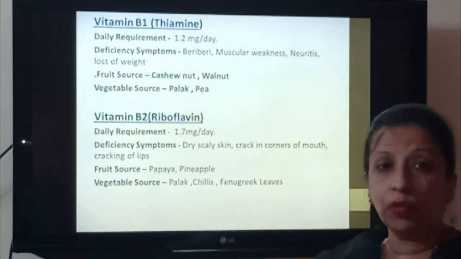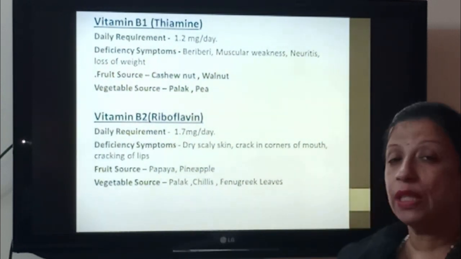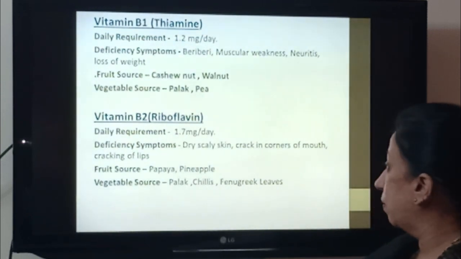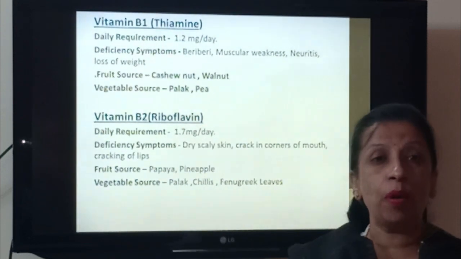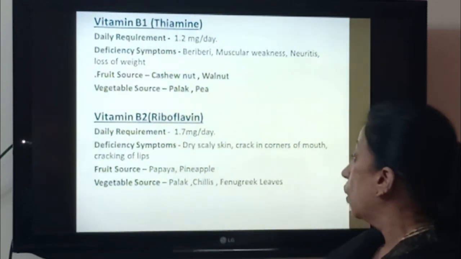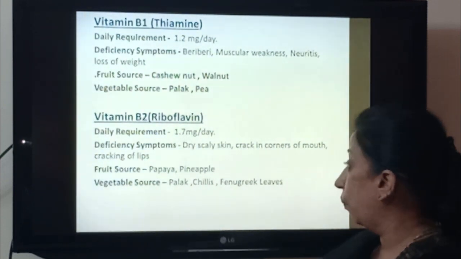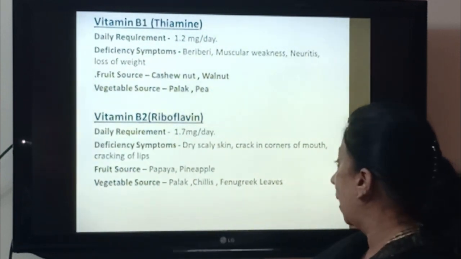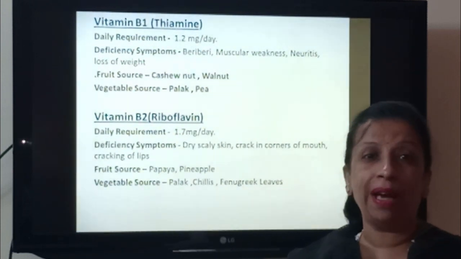The next vitamin which we are going to study is vitamin B2, riboflavin. Daily requirement is 1.7 milligrams per day. Deficiency symptoms of vitamin B2 are dry scaly skin, cracks in the corner of the mouth, and even your lips will start cracking in extreme cases. The fruit sources from which you get vitamin B2 are papaya and pineapple, and vegetable sources are palak, chilies, and fenugreek leaves, that is methi leaves, which you are getting in the market right now.